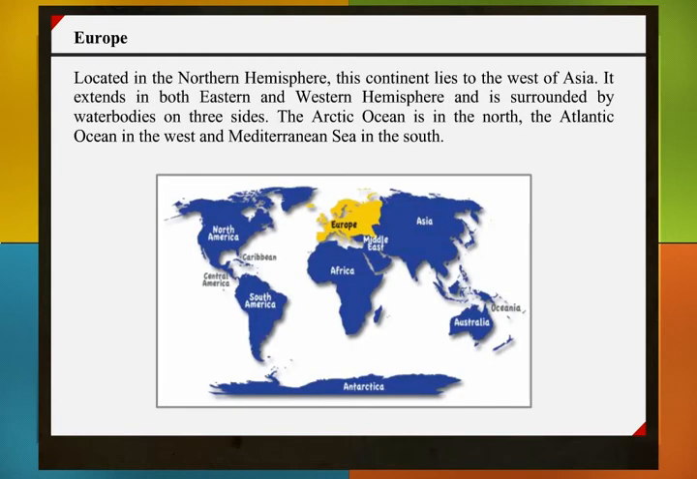Europe. Located in the northern hemisphere, this continent lies to the west of Asia. It extends in both eastern and western hemispheres and is surrounded by water bodies on 3 sides. The Arctic Ocean is in the north, the Atlantic Ocean in the west, and the Mediterranean Sea in the south.